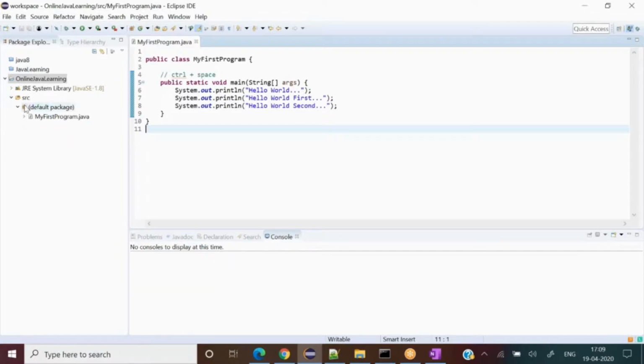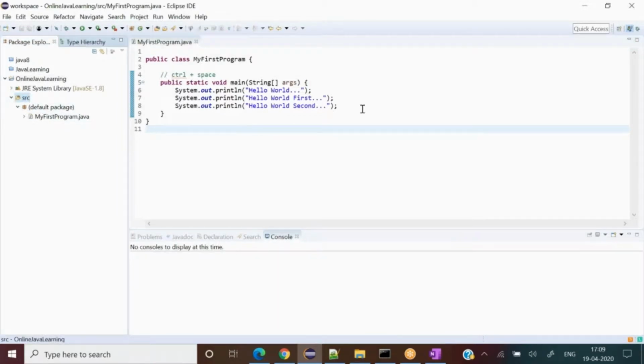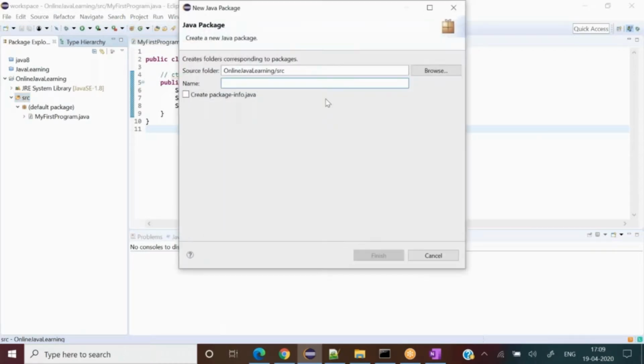Okay, let's make some sensible programs. We will do a lot of programming rather than theory, as that would be a far better way to understand. So I'll create a package day one here. Now I coined one more term here. See, it says create a new package, and I'm giving the package name day one.